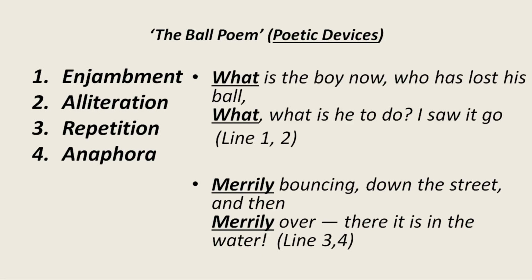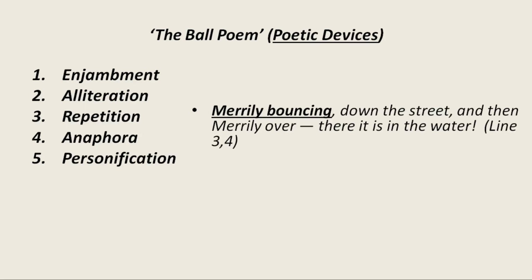Similarly, third and fourth line, they also begin with the same word, merrily. Merrily bouncing down the street, merrily over, there is, it is in the water. So this is also an example of anaphora, because merrily has been used as the first word of both these lines.